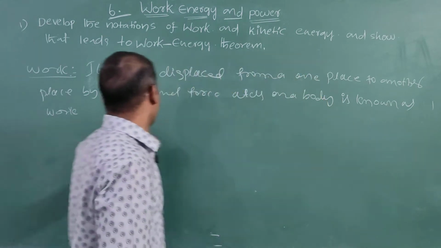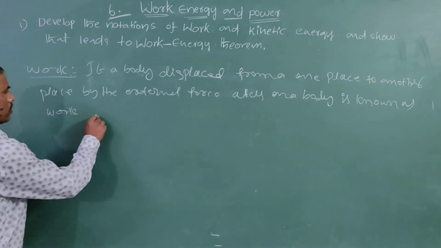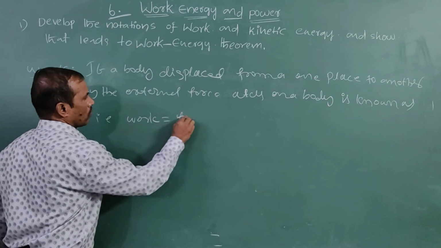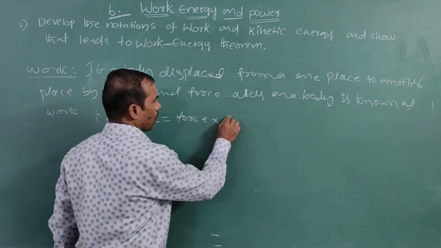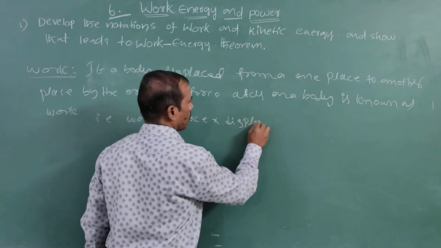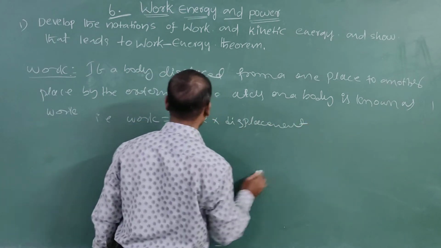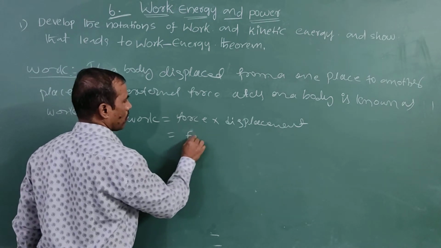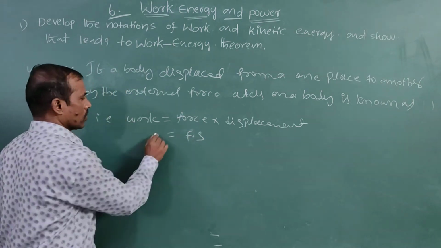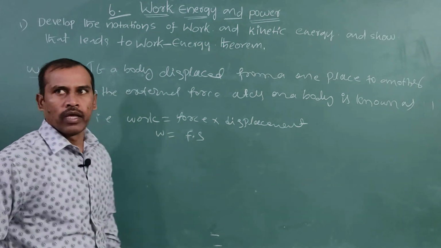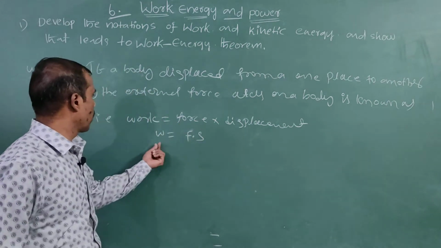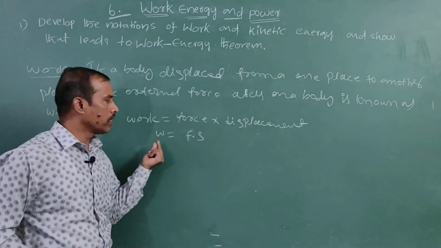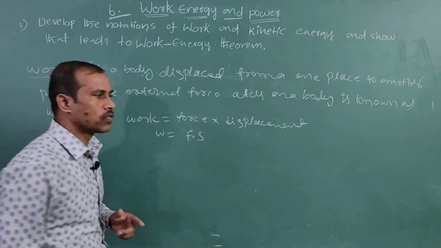Work is equal to force into displacement, that means F dot S. The work is denoted by W. F dot S is a scalar quantity.